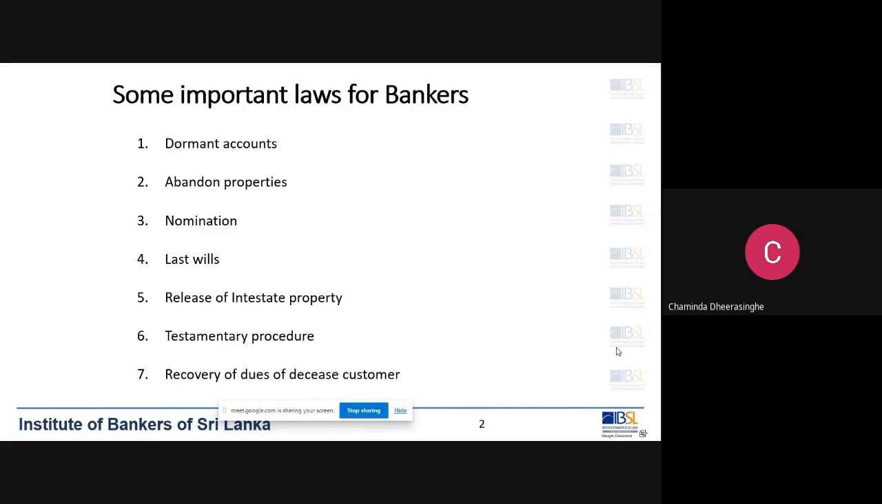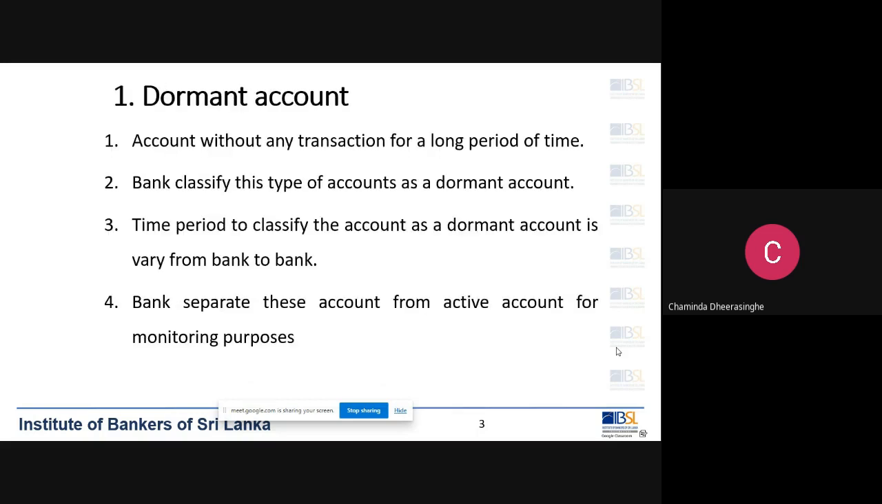Right. We'll see what is a dormant account. A dormant account means an account without any transaction for a long period of time. Again, an account without any transaction for a long period of time. When we say a long period of time without any transaction, this long period of time has not been defined in any place. So remember this, it can change from bank to bank. It's an internal procedure.